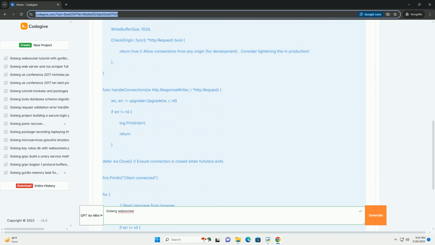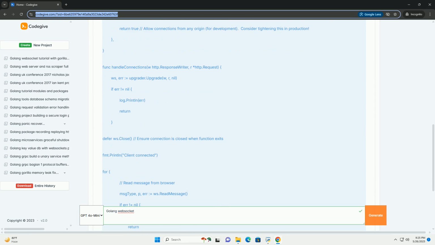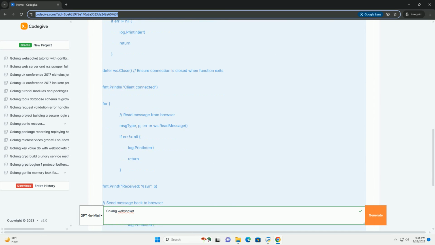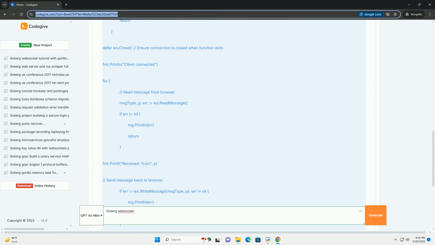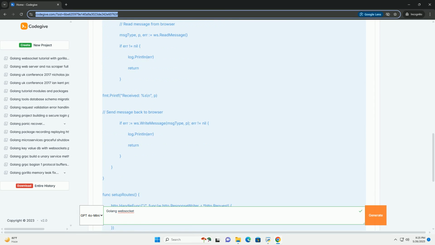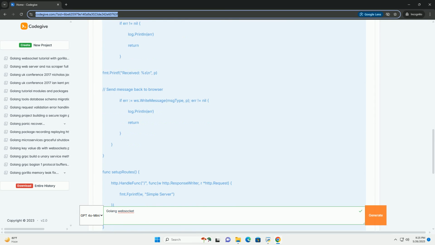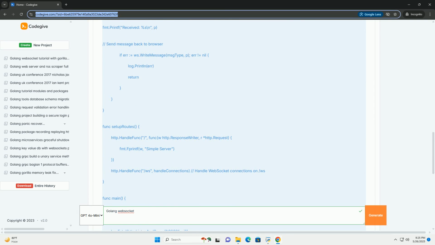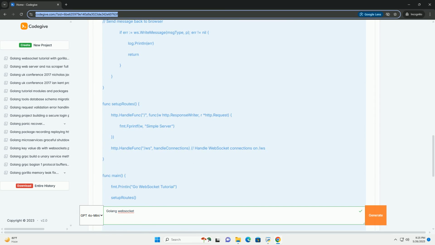What are WebSockets? WebSockets provide a full-duplex communication channel over a single TCP connection. This means that the client and server can both send and receive data at the same time without the overhead of establishing a new connection for each message, unlike HTTP, which is request/response based.